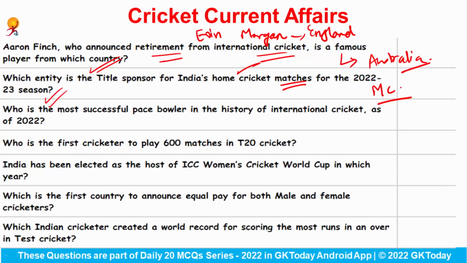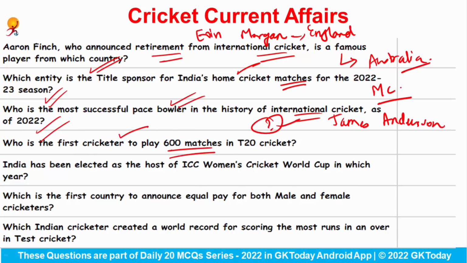Who is the most successful pace bowler in the history of international cricket as of 2022? This is James Anderson. Okay, and you have to tell me James Anderson is from which country. Who is the first cricketer to play 600 matches in T20 cricket? So Kieron Pollard has become the very first cricketer to play 600 matches in T20 cricket.